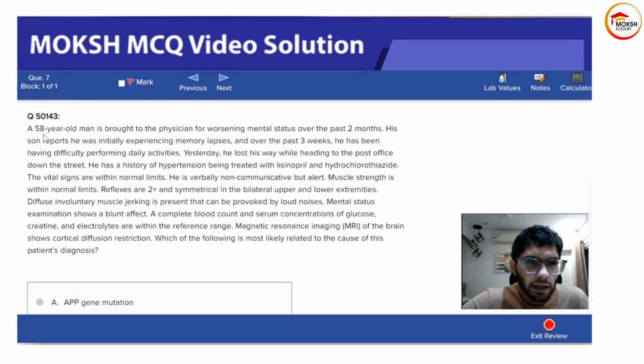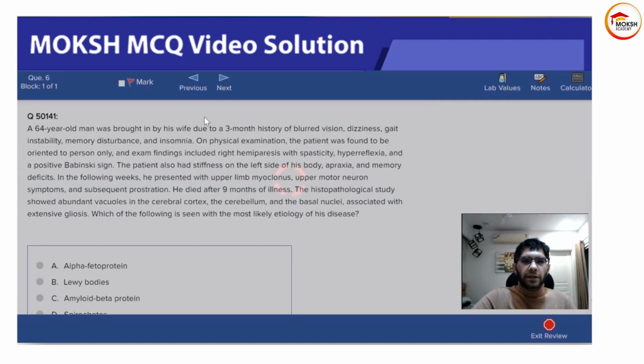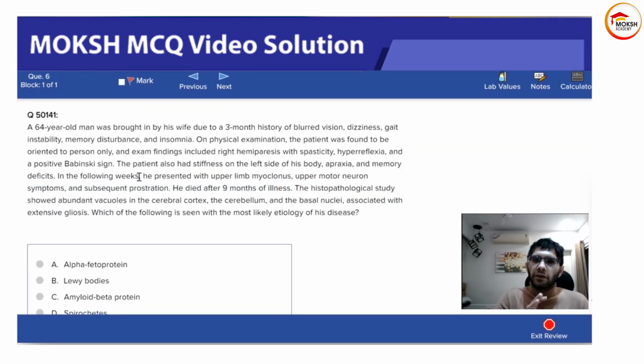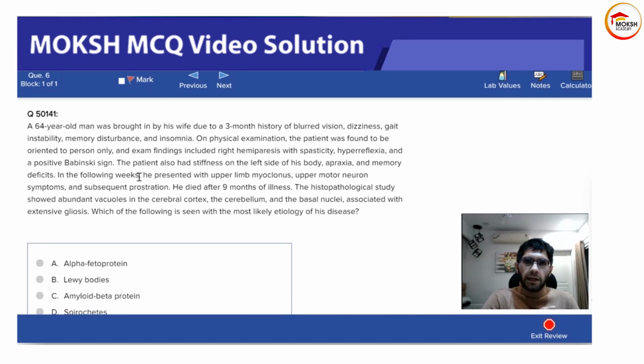Question 7. A 58-year-old man is brought to the physician for worsening. So the main thing you need to remember in this particular question is that the pathology being explained is important: abundant vacuoles and extensive gliosis.